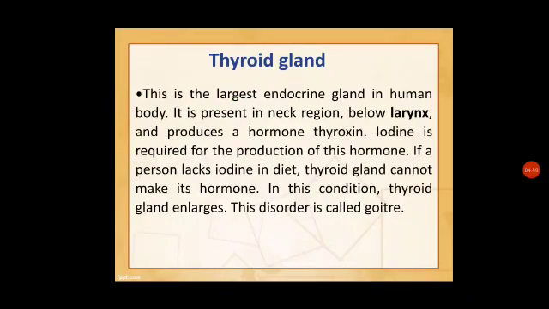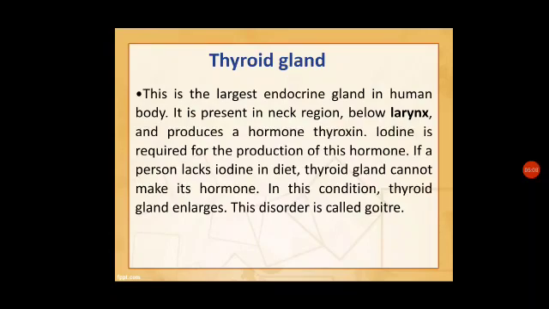Next is the thyroid gland. This is the largest endocrine gland in the human body. It is present in the neck region below the larynx, from where the voice is produced. It produces a hormone called thyroxine. Iodine is required for the production of this hormone. If a person lacks iodine in the diet, the thyroid gland cannot make its hormone. In this condition, the thyroid gland enlarges. This disorder is called goiter.